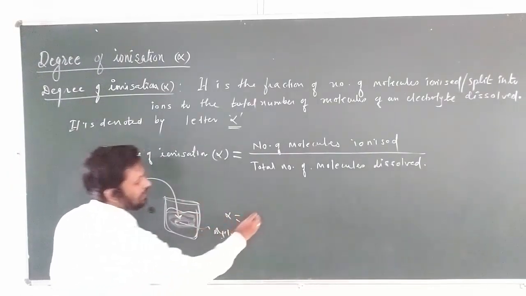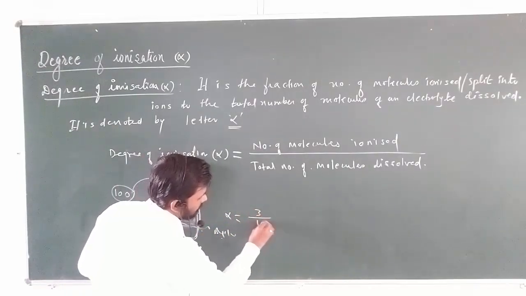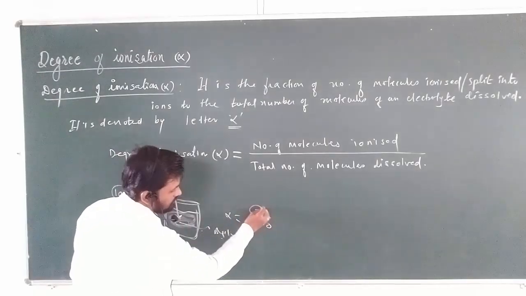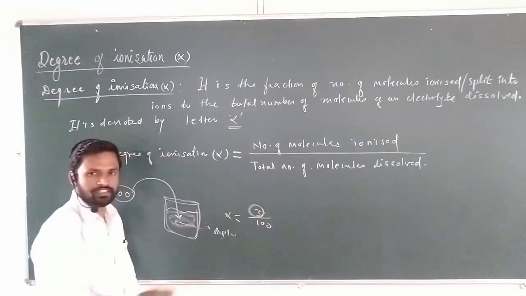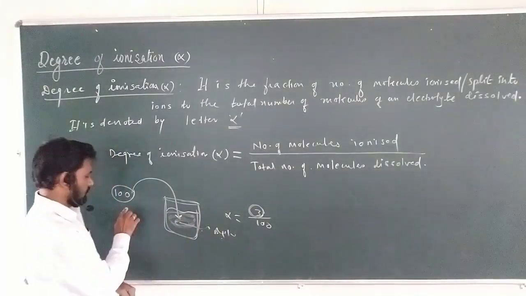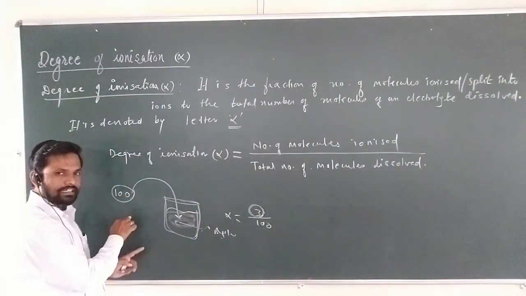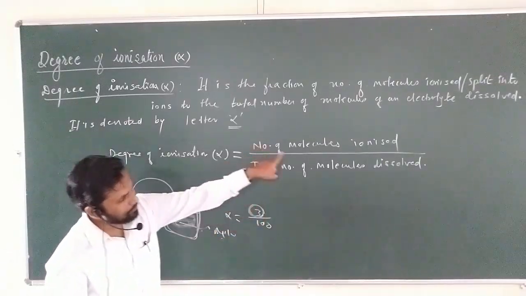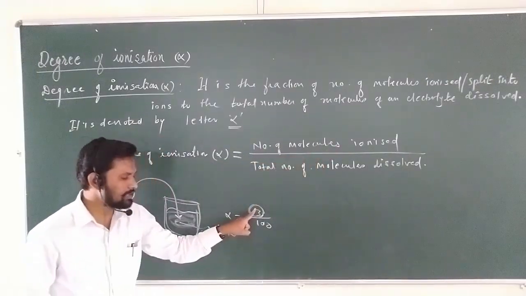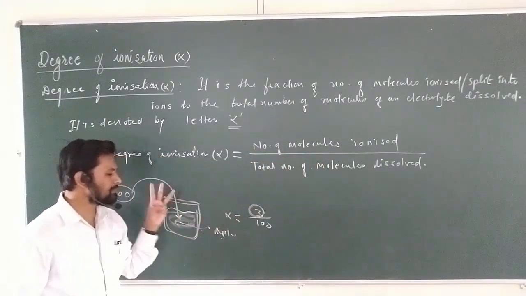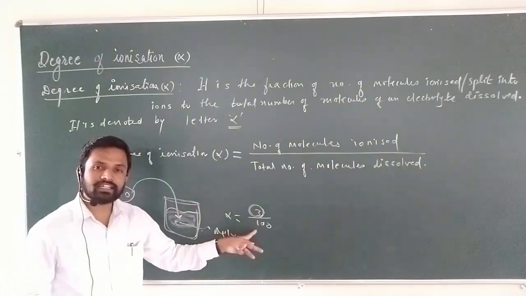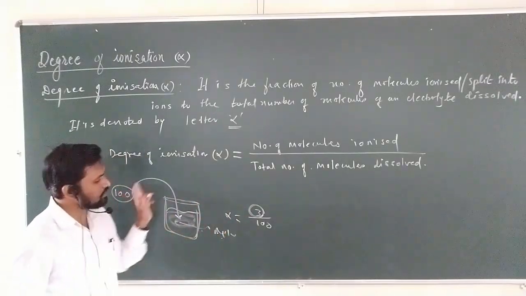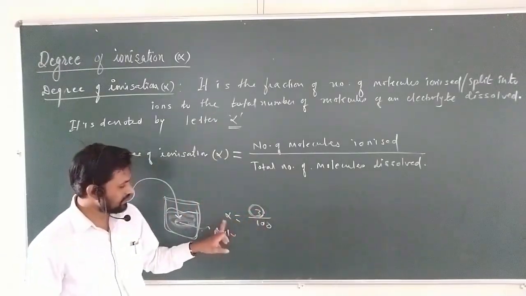What is the degree of alpha if 2-3 molecules are dissociated upon 100? Getting my point? These are the molecules which split into the ions. If 100 molecules of electrolyte are taken, out of the 100 only 3 or 4 molecules are dissociated. किती molecules आपण ionized केले out of the 100? Only 3 molecules are ionized. But how many molecules are taken in total? 100. So 3 molecules ionized to the total number of 100, this is nothing but the alpha.